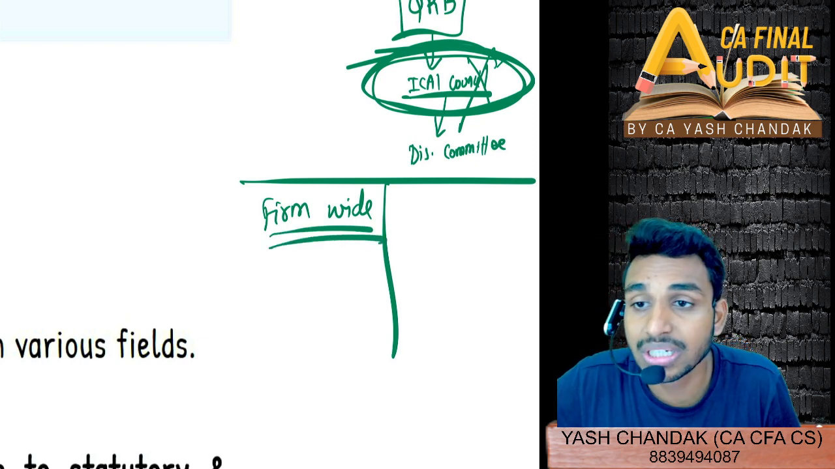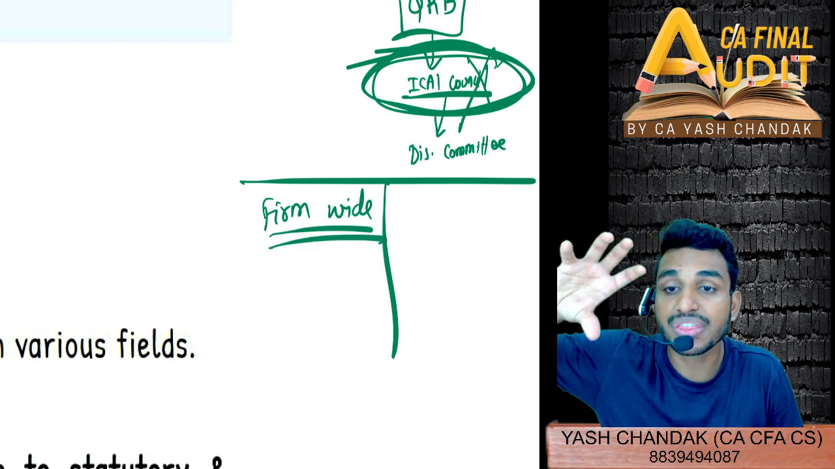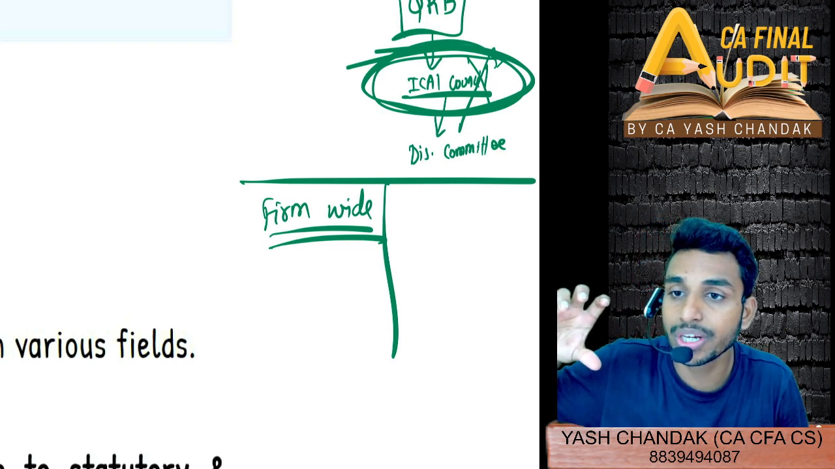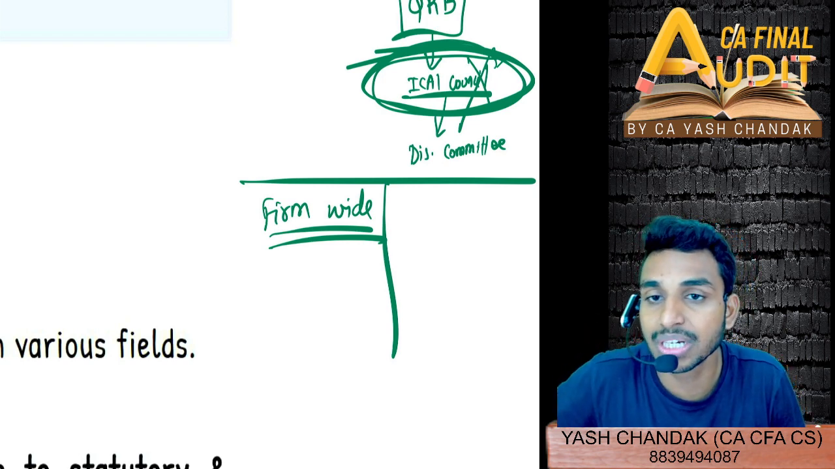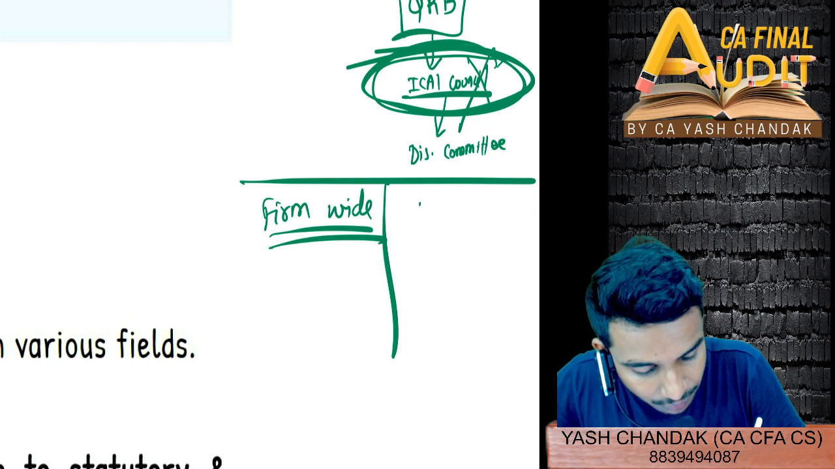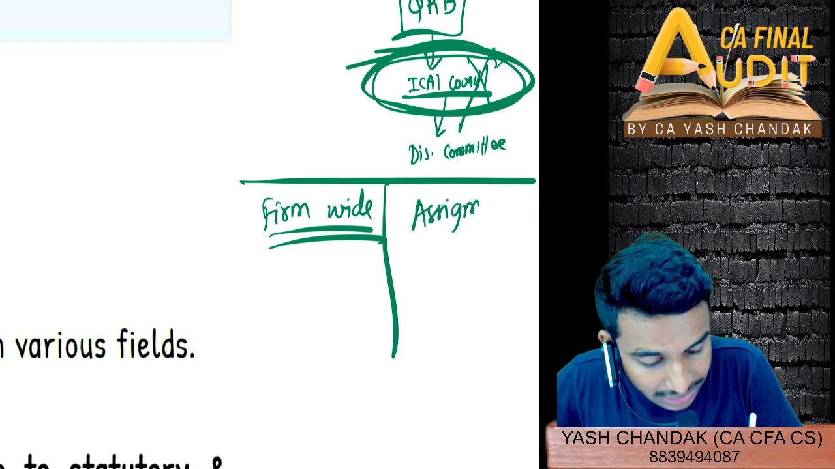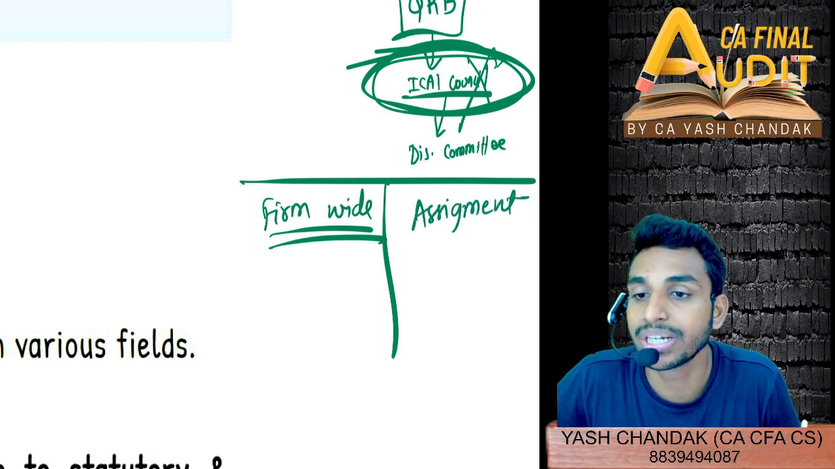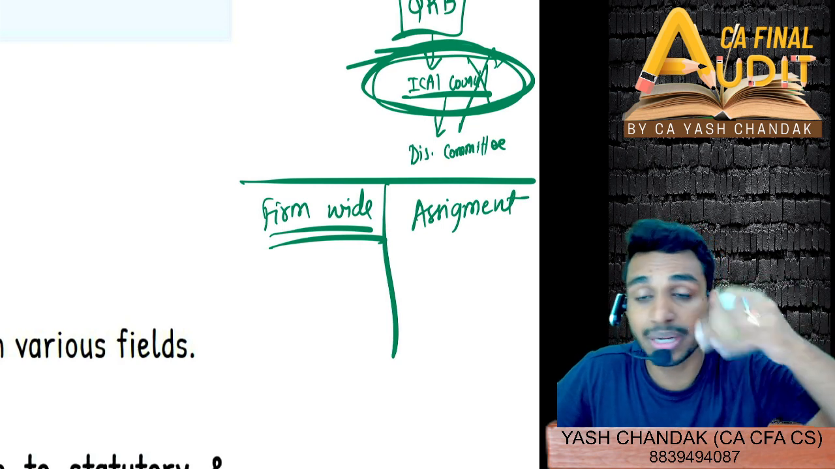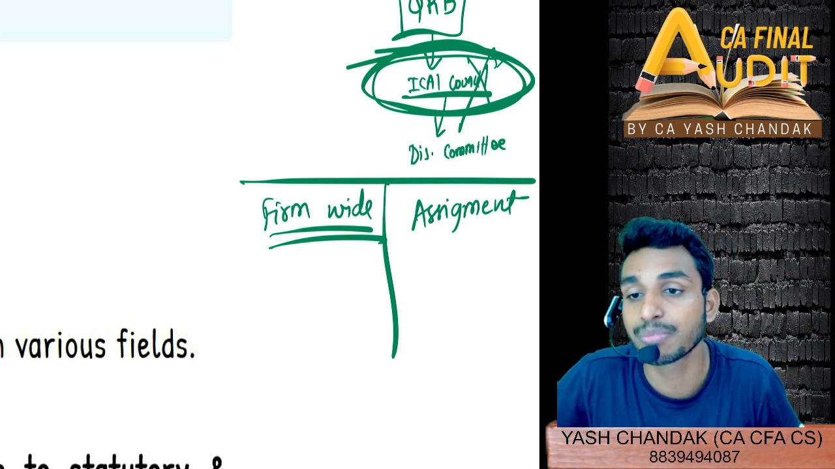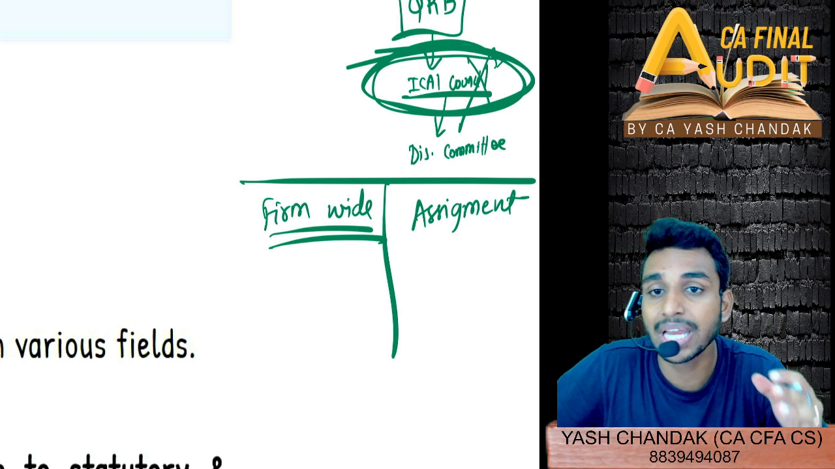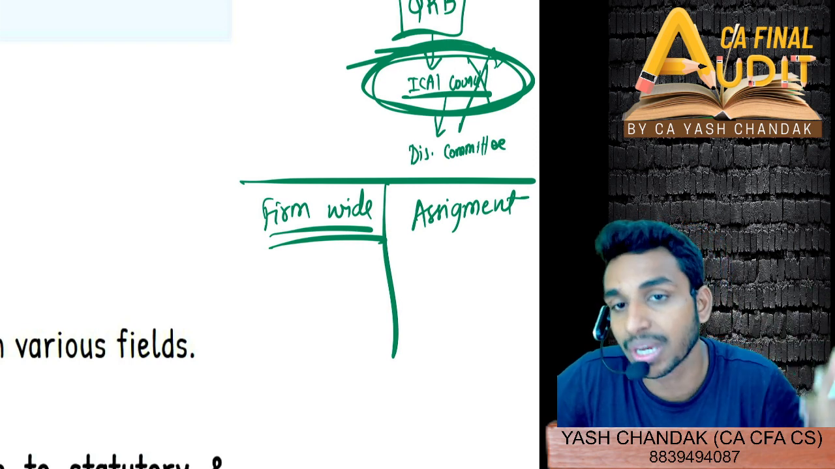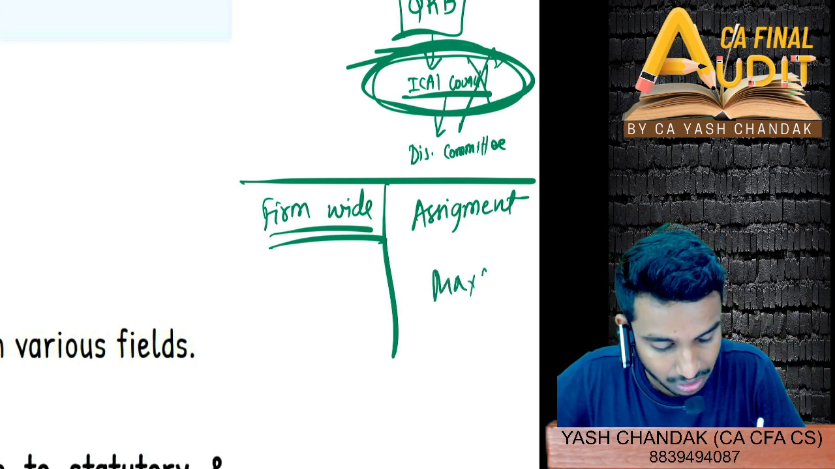But in the case of quality review, generally what happens is an assignment is reviewed. That means an audit of P Limited or audit of ABC Limited was done. Then we will be reviewing that assignment, that audit that was performed by the auditor. We'll just review that assignment, and also we can pick up two more assignments, maximum three assignments.